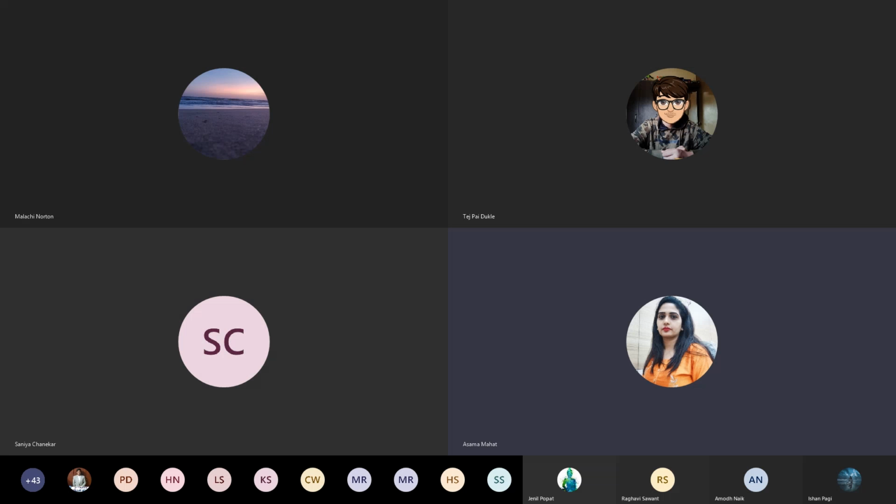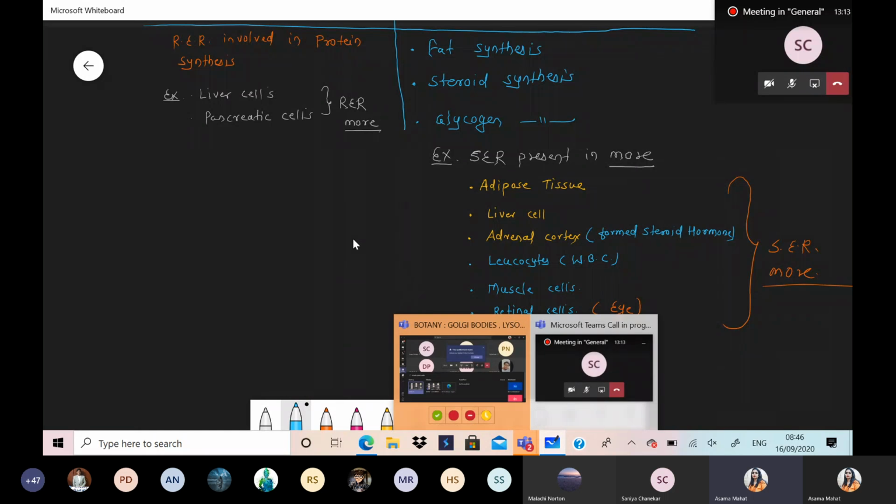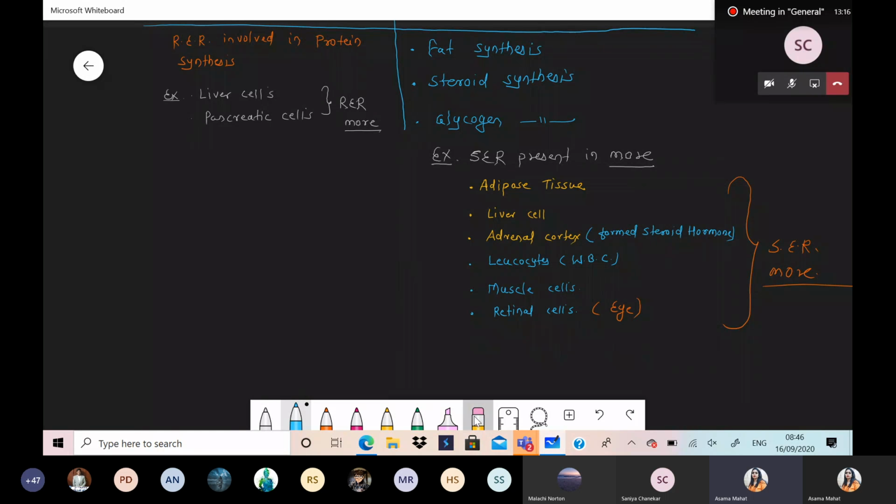Liver tissue, adrenal cortex, leukocytes, muscle cells, and the retinal cells, right? So these are the differences between smooth endoplasmic reticulum and rough endoplasmic reticulum. Last point, we are talking about particular function with respect to RER and SER. Okay, so write down the title. First of all, we are talking about function.